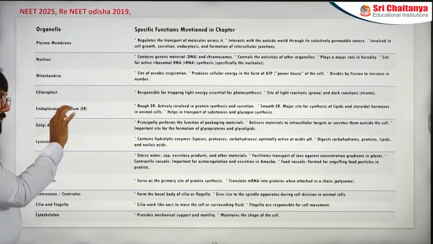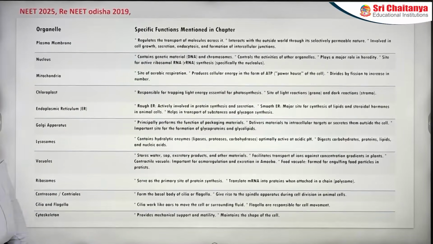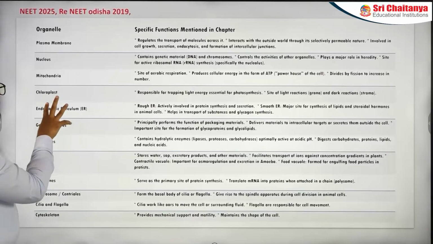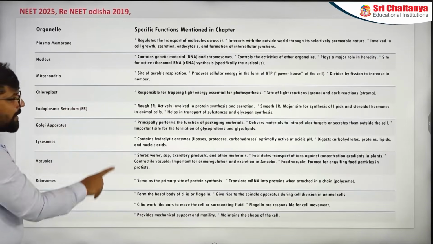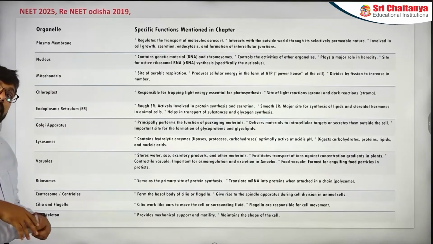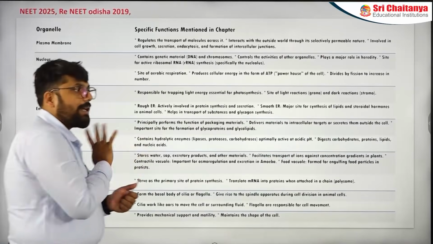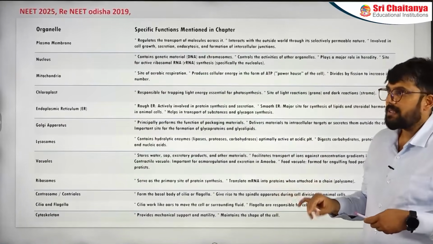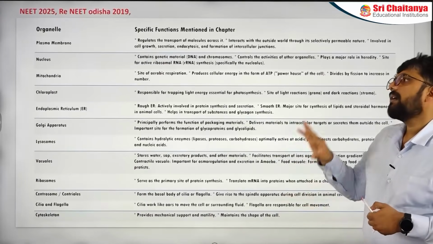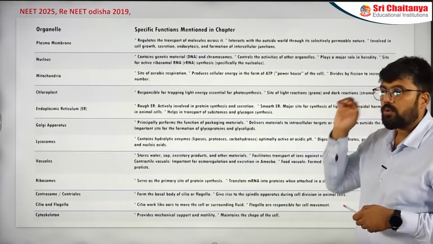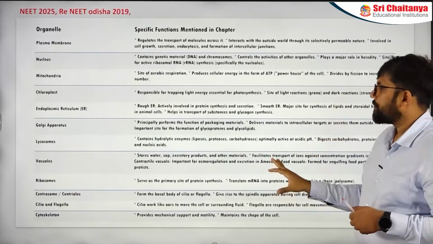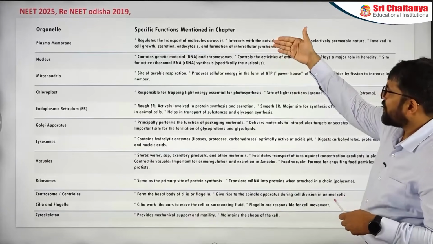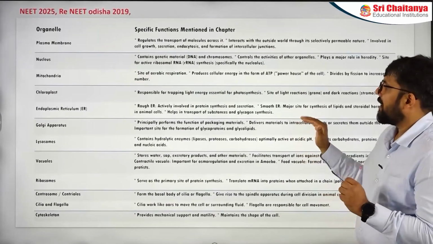So I have deliberately taken those lines which are available in the NCERT and put up all the functions. So yes, you might think there are other functions also available, but my idea right now is to tell you: stick to NCERT functions. If one function is mentioned in NCERT, focus on that particular function only.